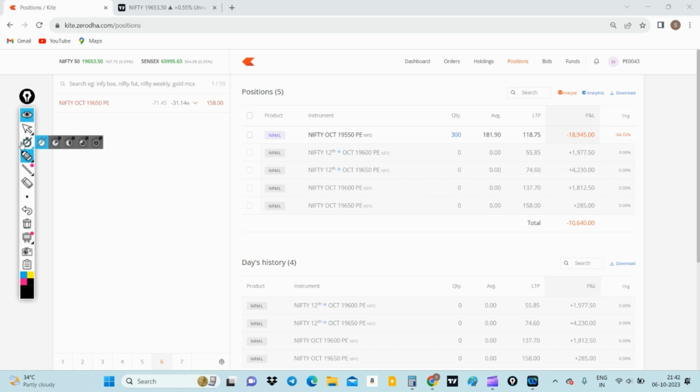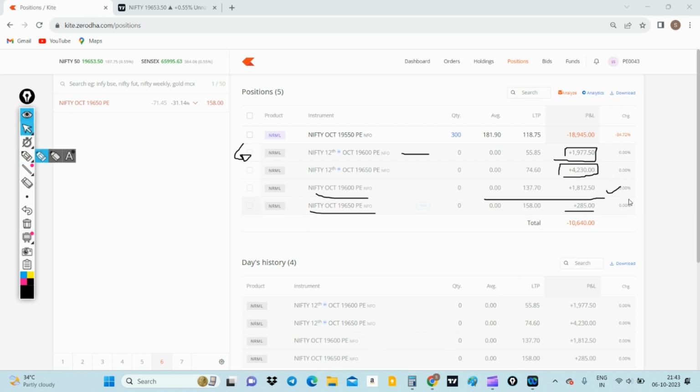However, if you see, I have a lot of positions. There was another trade wherein I had taken the monthly expiry, the 19,650 monthly expiry, and the 19,600 put on the weekly, but the quantity was higher and the capital that I used was higher. So for today's day 9, I made around 4,000 rupees with the capital of almost 25,000. So the return was around 25%.